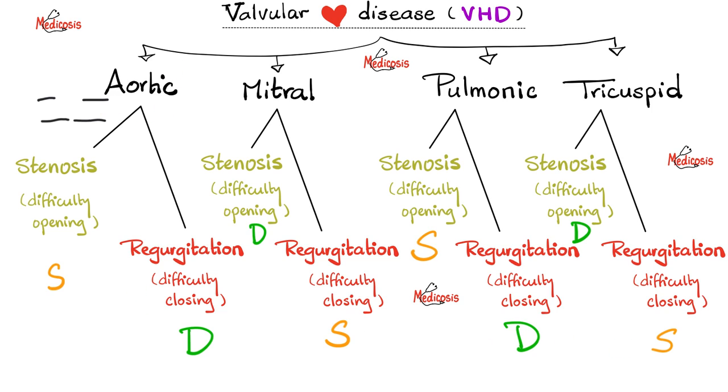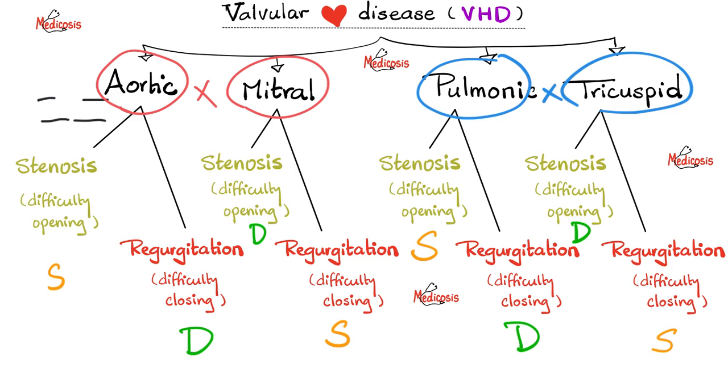The aortic is similar to the pulmonic, and the mitral is similar to the tricuspid. Or you can say that the aortic is opposite to the mitral. So if aortic stenosis is systolic, then conversely, mitral stenosis has to be diastolic. If aortic regurg was diastolic, then it follows logically that mitral regurg is going to be systolic. And you can play the same game between pulmonic and tricuspid. They are opposites. If pulmonic stenosis is systolic, tricuspid stenosis is diastolic.